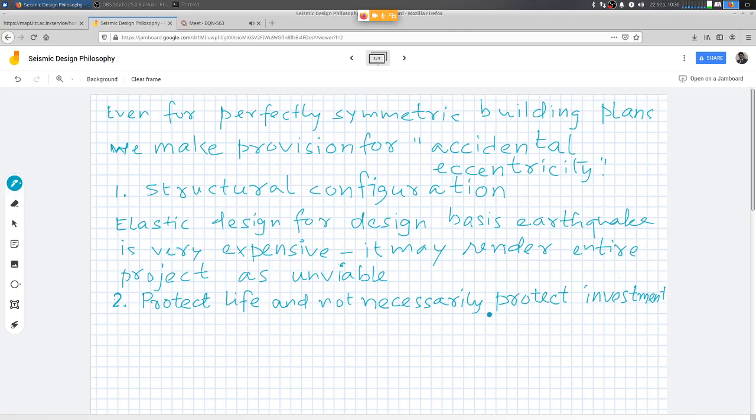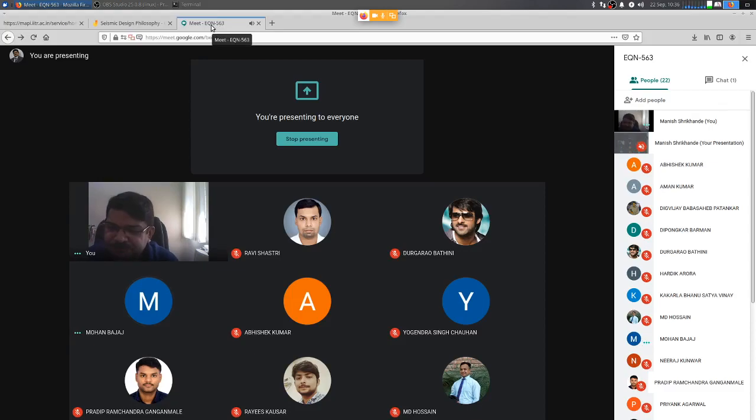So are these two terms contradictory? If I am saying that I am not aiming at protection of investment, then how do I claim to protect life? Any ideas? So we can allow buildings to get damaged to a certain amount so that it will not harm the residents.